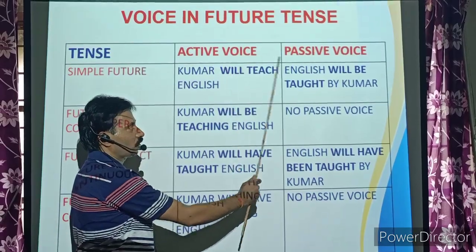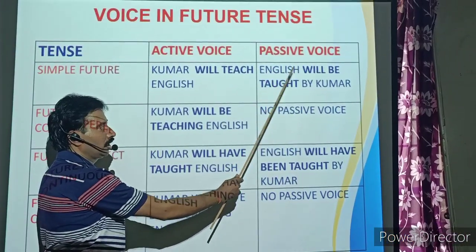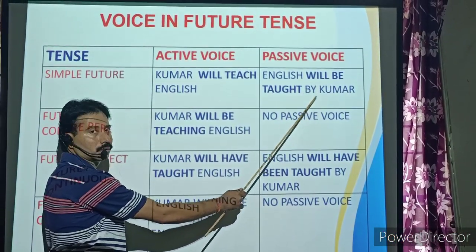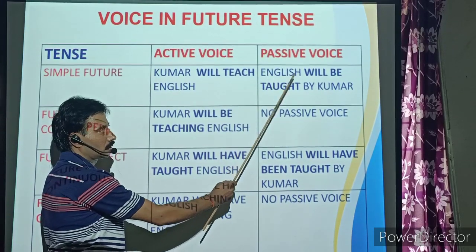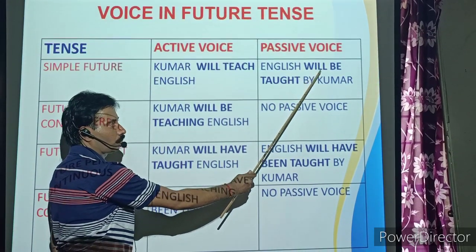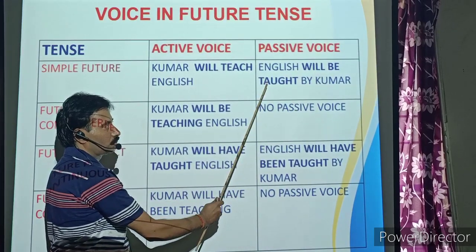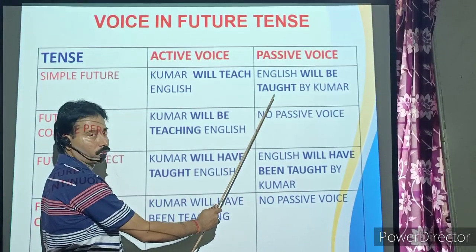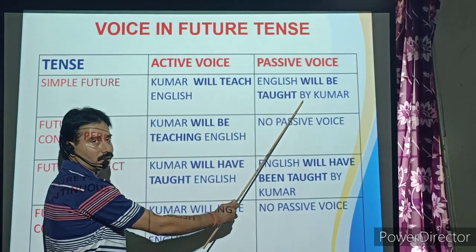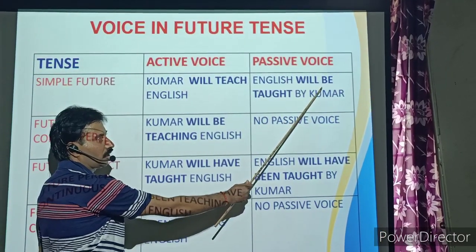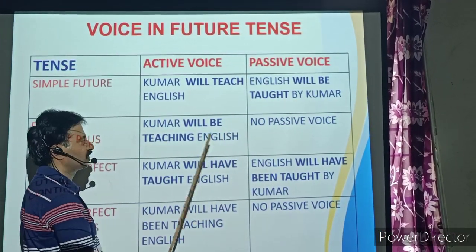When we convert this into passive voice, English will be taught by Kumar. English is the subject, will or shall plus be plus V3 past participle form plus by plus object. English will be taught by Kumar.